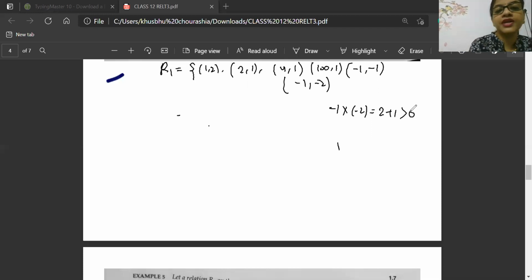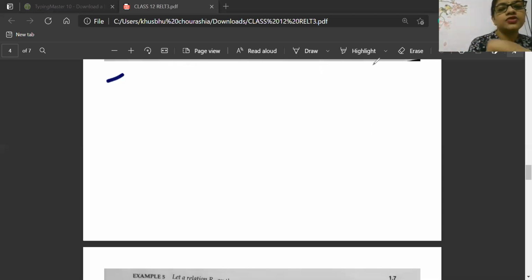So if we take any of these elements, it will become symmetric. But we are going to think about transitive. Fine, I will give a transitive example also, don't worry. So now we will talk about symmetry.